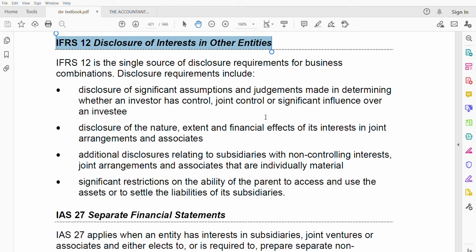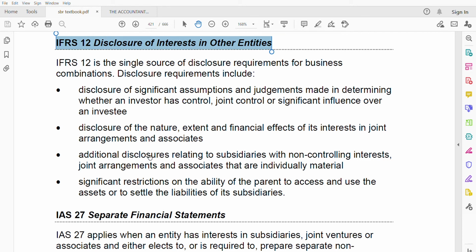Remember, we don't consolidate associates or joint arrangements; we only consolidate subsidiaries. That's why, relating to associates and joint arrangements, we need more disclosure, because we're not consolidating them.